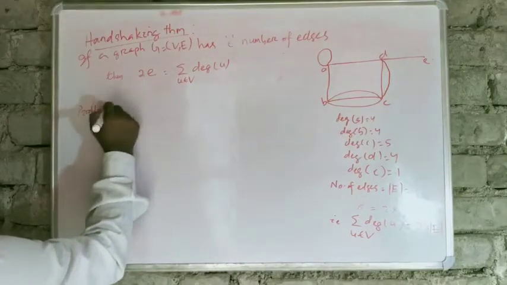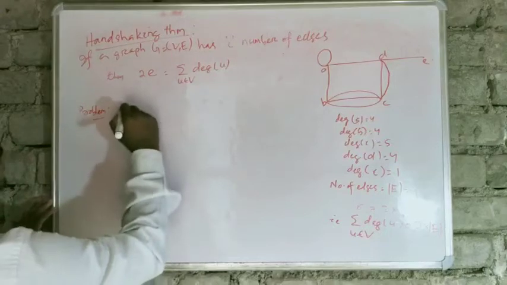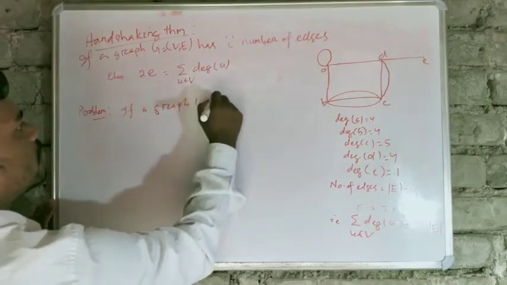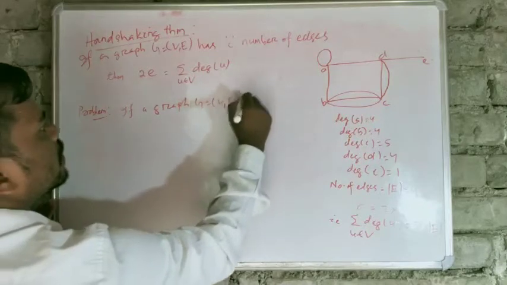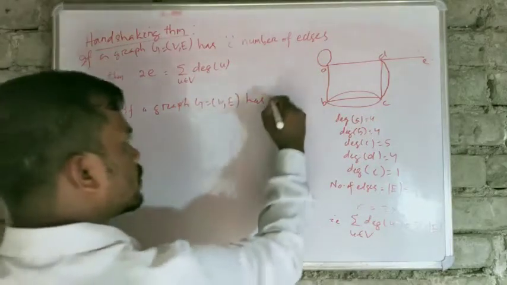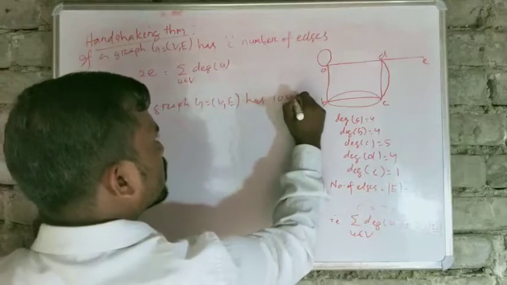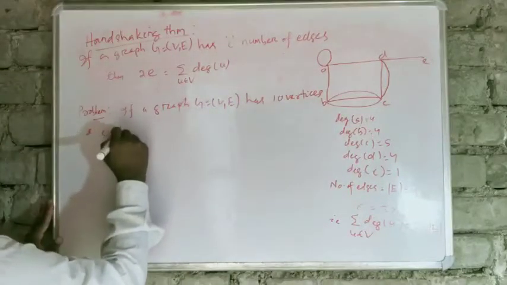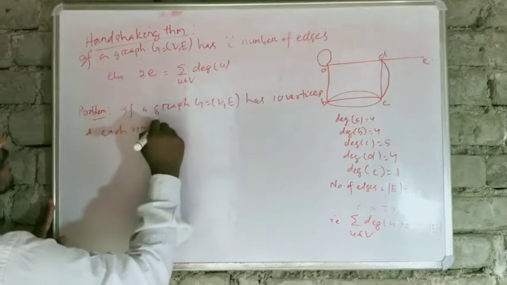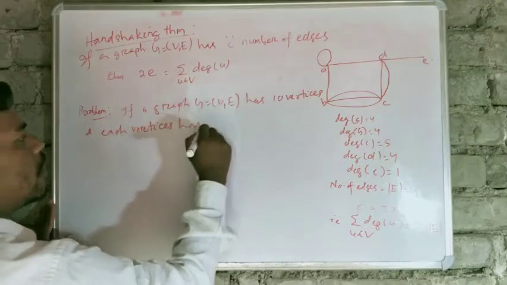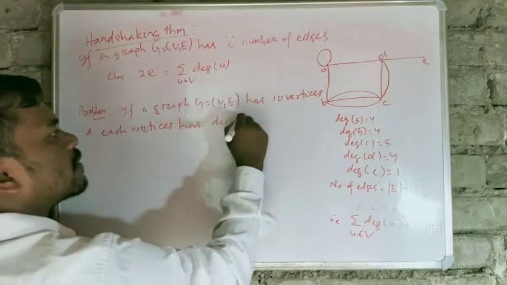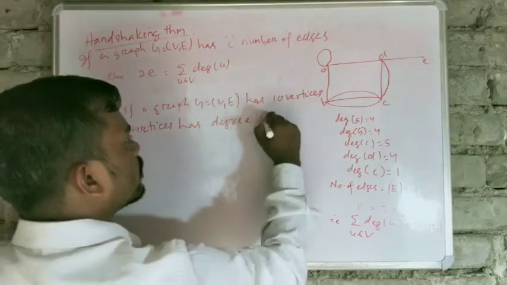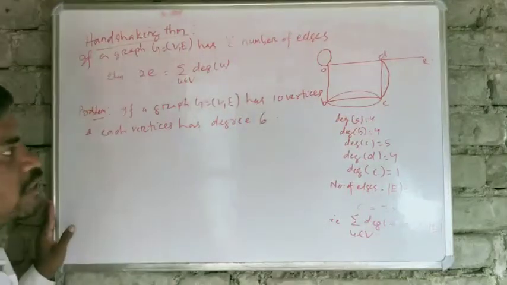If a graph G equal to (V, E) has 10 vertices and each vertex has degree 6, then how will you find the number of edges?